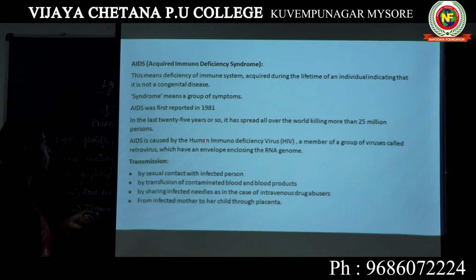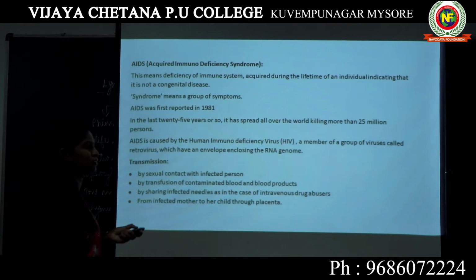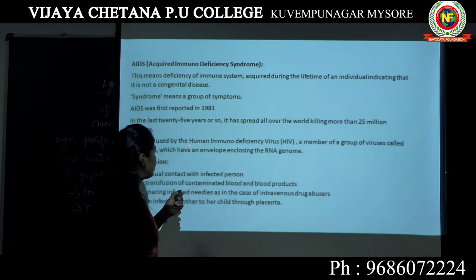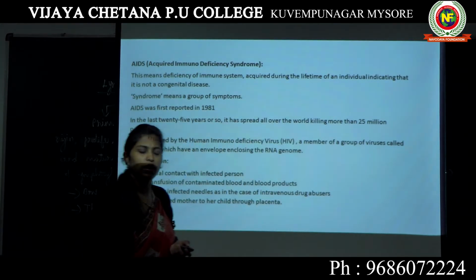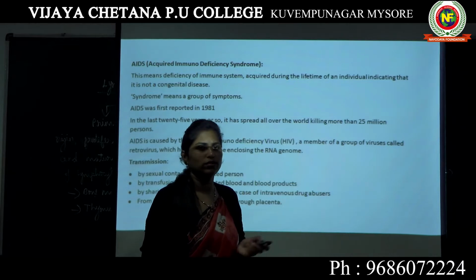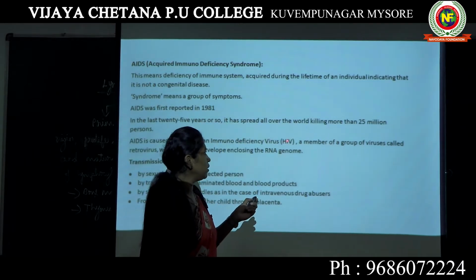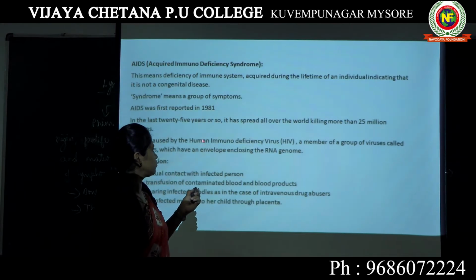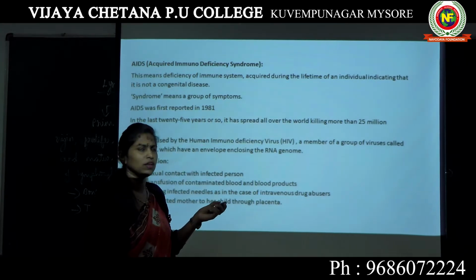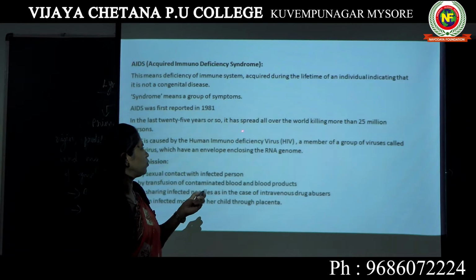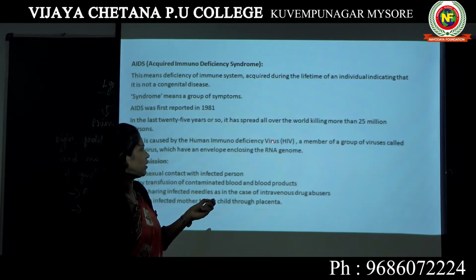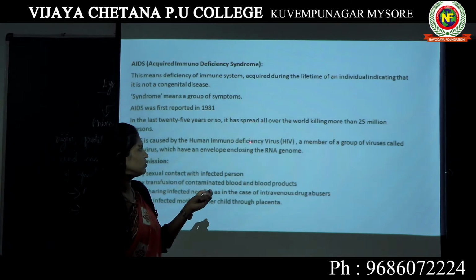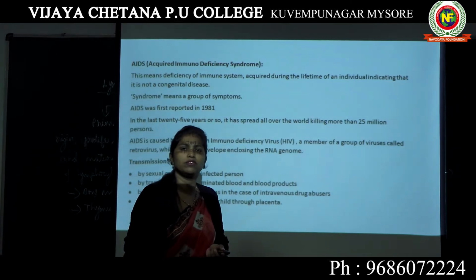AIDS is caused by the human immunodeficiency virus. This disease known as AIDS is caused by this virus, HIV, human immunodeficiency virus. A few people write it as human immunovirus, but I suggest you write it as human immunodeficiency virus, because this is a virus which attacks human beings and causes deficiency of the immune system. That means your whole immune system becomes weak.